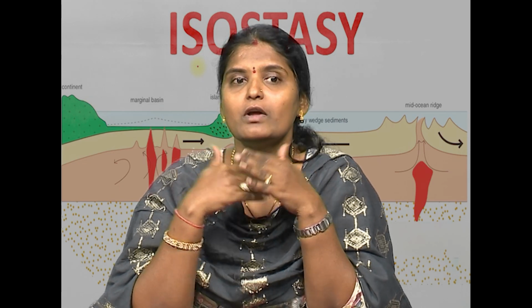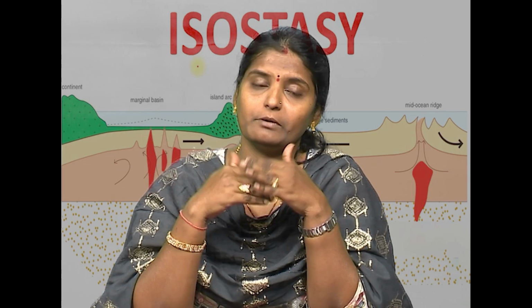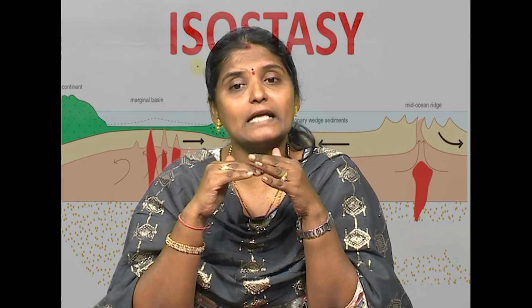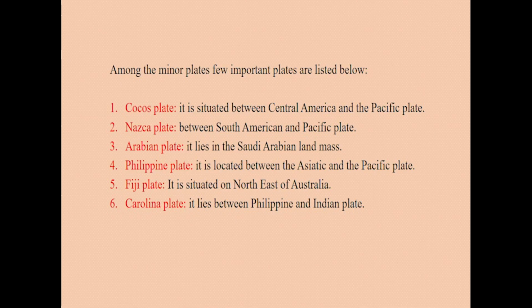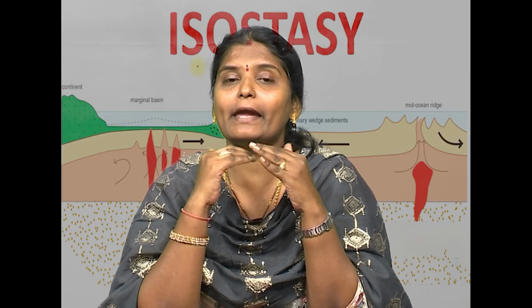For example, the North American plate is a combination of continental as well as oceanic plate. If you look at the Eurasian plate, this is a purely continental plate. If you look at the Pacific plate, this is a completely oceanic plate. Thus the plates are combinations of both continental as well as oceanic. Then we have smaller plates like the Cocos plate, Nazca plate, Arabian plate, Philippine plate, Fiji plate and Carolina plate.